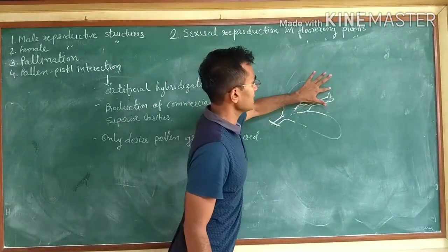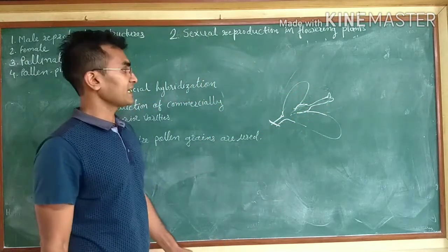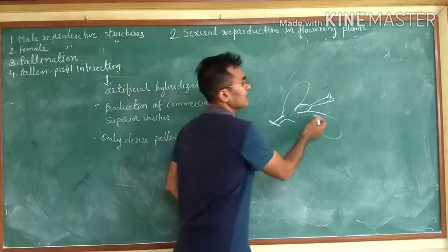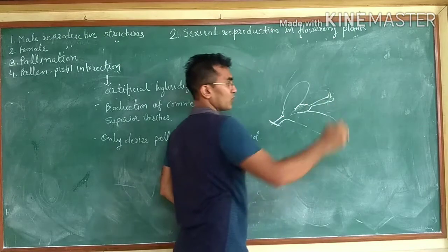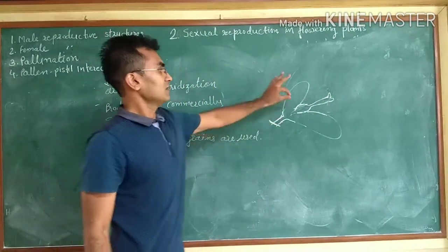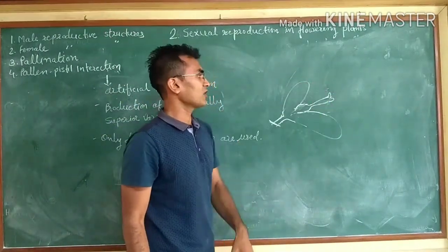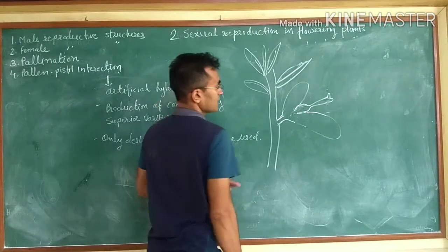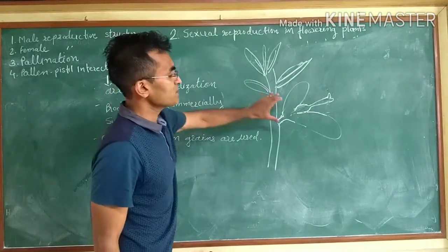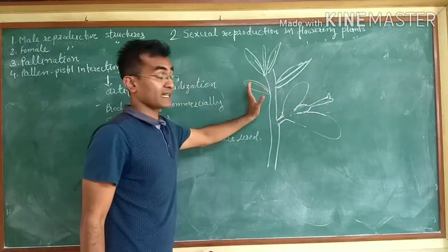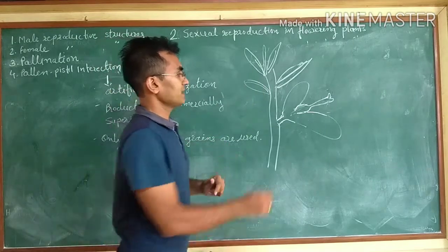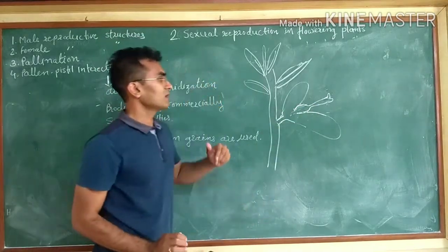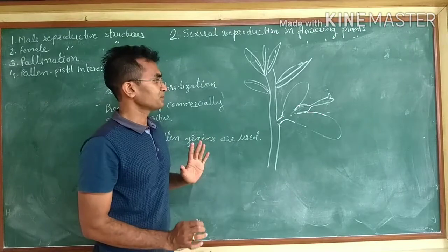Because of this technique, the self pollen will not pollinate the female reproductive part. See, this flower is still attached to the plant, and the male part of the flower has already been removed.